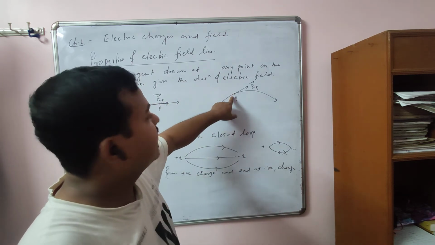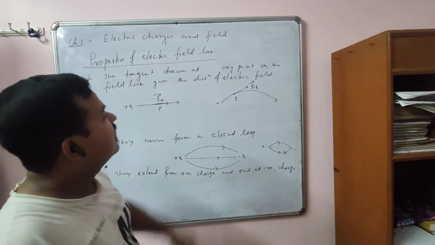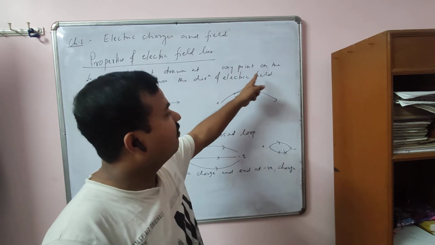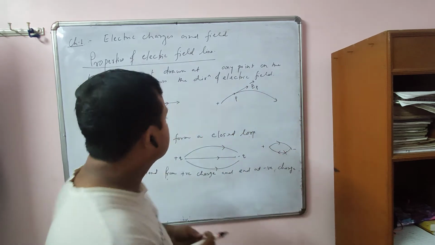You have to draw a tangent there. If it is a straight line, then the tangent is in the same direction itself. But if it is a curved one, then the direction of electric field will be different from what? The direction of the electric field line. They will be different. Okay, so you will draw a tangent there.